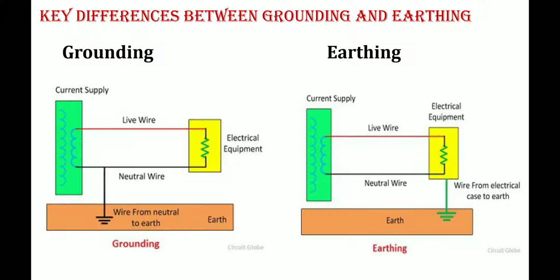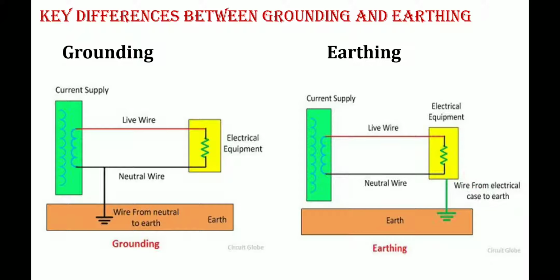Getting my point? So grounding usually balances the unbalanced condition of the load, but earthing protects the equipment and humans or stray animals from an electrical shock.